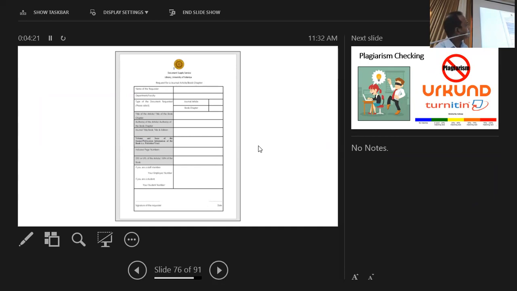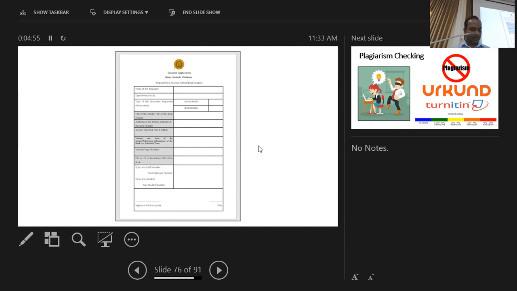First, as the requester, you have to provide your details, requester and faculty. Then, whether you are looking for a journal article or book chapter, please provide us the bibliography details: title, author, volume number, issue number, etc. If you are an academic staff member, please indicate your employee number, and students will indicate their student number. Then you complete this form and forward it to your faculty subject liaison librarian.